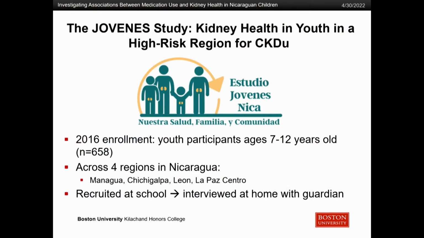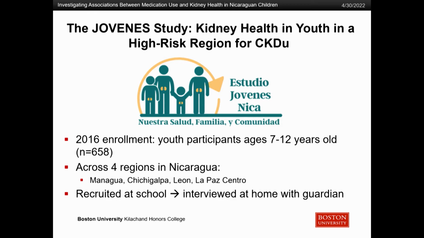That brings me to the Hoviness study, which collected kidney health data in Nicaragua, specifically in children. The reason we wanted to focus on children is because this disease presents in very young adulthood, so we wanted to look for any indications of kidney injury or disease at early ages before these participants enter working age. My project looked at 2016 data. I had almost 700 participants, and we collected interviews and lab specimen samples to get a sense of the participants' demographics, their family history, and their kidney health metrics.